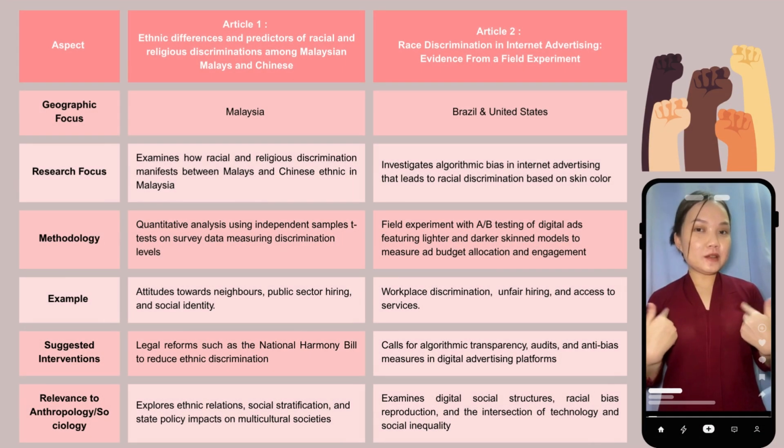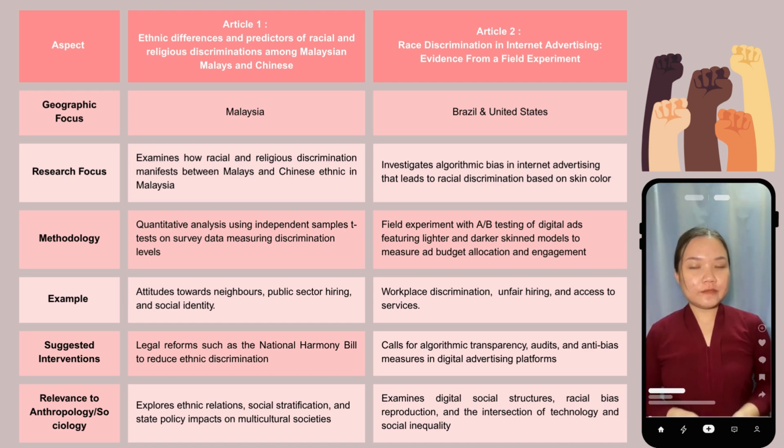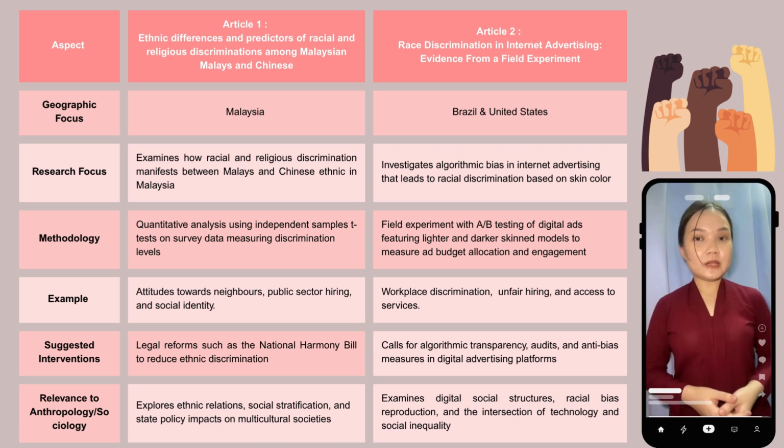I will be presenting a comparison between two articles related to racial discrimination, focusing on 6 main aspects shown in this table. First aspect is geographic focus. Article 1 is focused on Malaysia, while Article 2 is focused on Brazil and the United States. Second aspect is religious focus. Article 1 examines how racial and religious discrimination happen between Malays and Chinese ethnics in Malaysia. Article 2 investigates algorithmic bias in internet advertising that causes racial discrimination based on skin color.